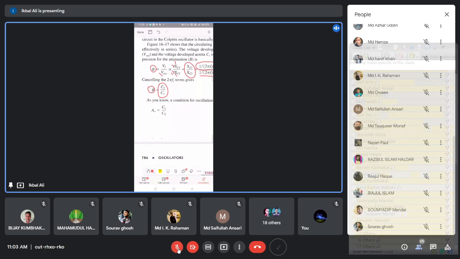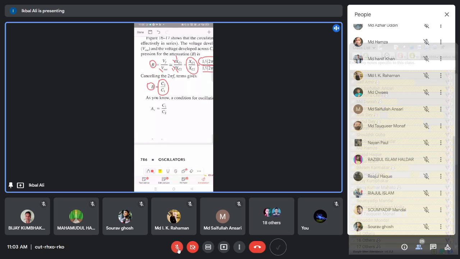Then we have calculated beta. So what will be the amplifier gain A to sustain the oscillation? We have earlier seen that to sustain the oscillation, A beta should be equal to 1. If A beta should be equal to 1 and you know beta is C2 by C1, then A should be equal to C1 by C2. So this is from a very simple calculation from the Barkhausen criterion that A beta should be equal to 1 in case of sustained oscillation. So A should be C1 by C2. This is the expression for the gain of that amplifier.